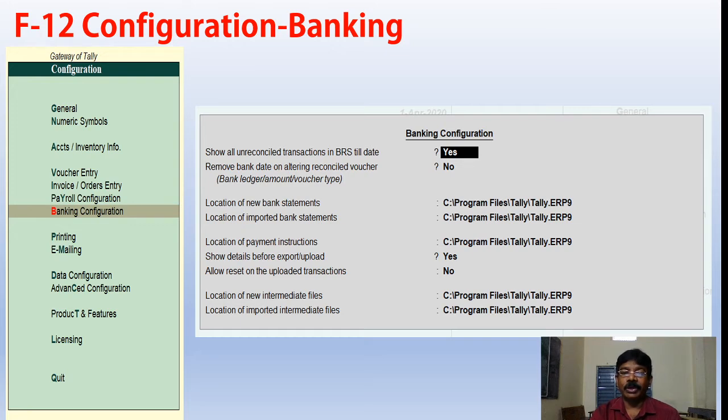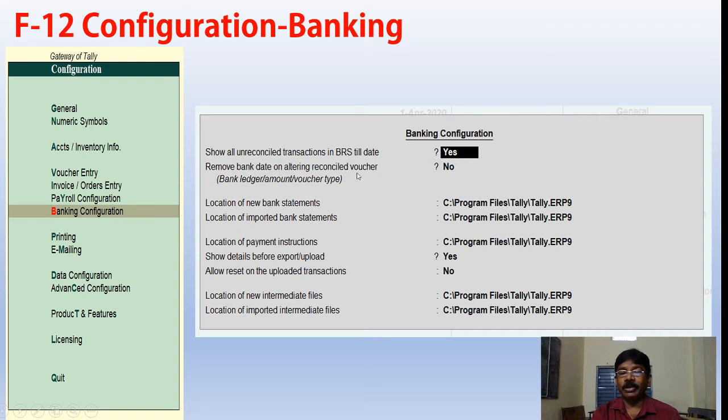With that, we have a separate option for knowing the BRS, to know the exact information of bank as well as cash. If we enable it, we can see the BRS, and if not enabled, we can leave the BRS option here.